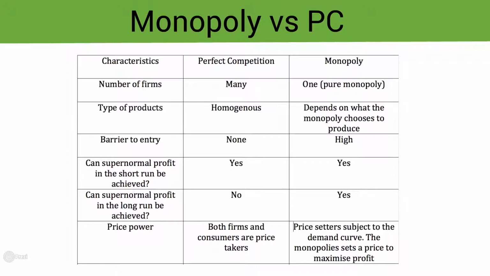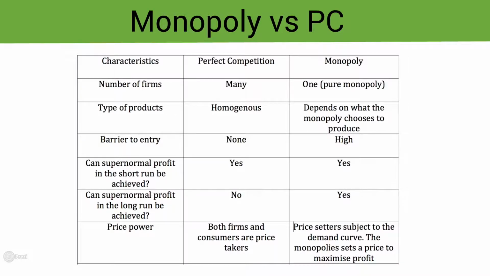Now let's have a look at supernormal profit both in the short run and the long run. In the short run, supernormal economic profit can be obtained in both perfect competition and a monopoly. In the long run, supernormal profit can only be obtained in the monopoly, and in perfect competition we will have normal profit.